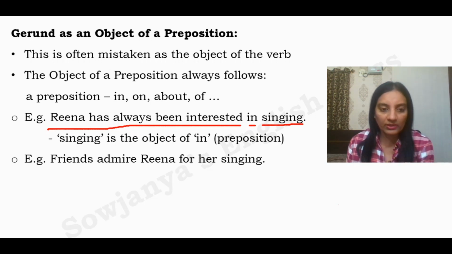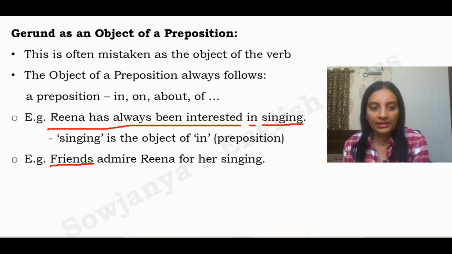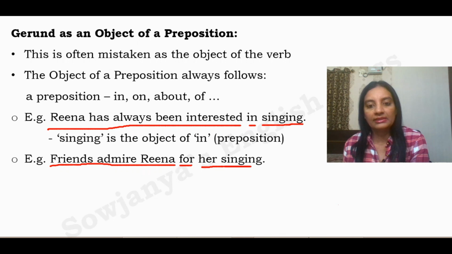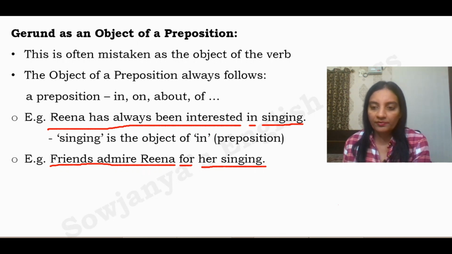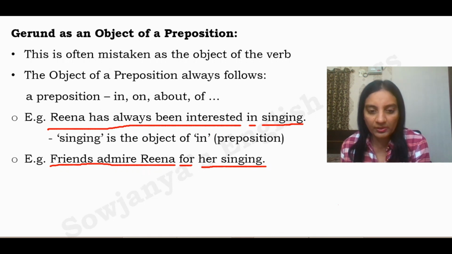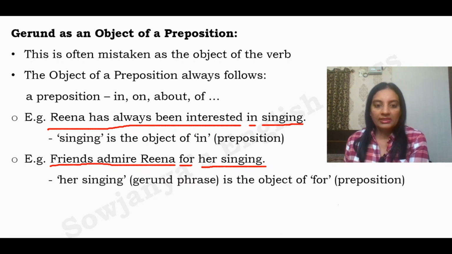Look at one more example. Friends admire Reena for her singing. Friends admire Reena. For is our preposition. Her singing, this is our gerund phrase. So here the entire gerund phrase her singing acts as the object of the preposition for. Okay, her singing, the gerund phrase, is the object of the preposition for.